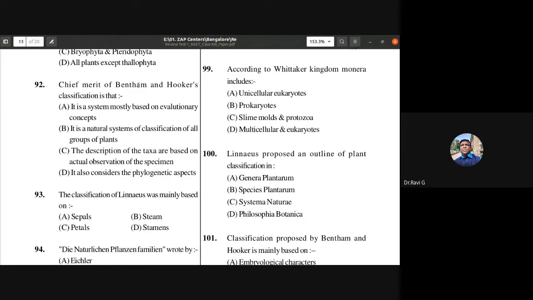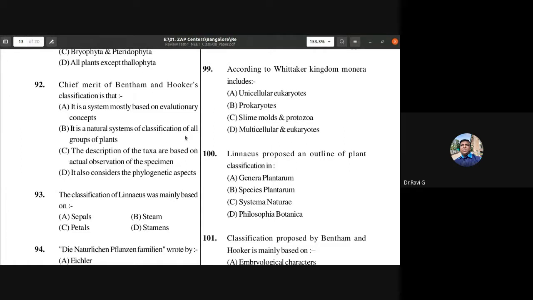The chief merit of Bentham and Hooker's classification is, see, Bentham and Hooker's classification is the natural system of classification. Linnaeus had given an artificial system of classification, isn't it? So the chief merit of Bentham and Hooker's classification is that it is a system mostly based on evolutionary concept.